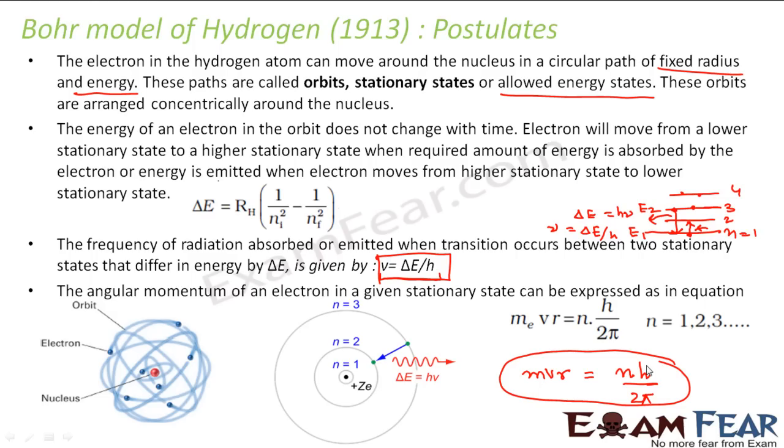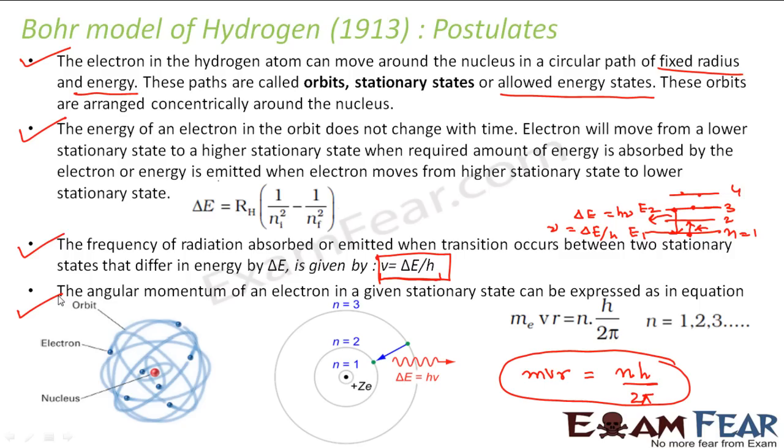So these are the important postulates which constitute the Bohr's model of hydrogen atom. Let us quickly review what the Bohr model of hydrogen atom tells. It tells that electron moves in circular orbits, but these orbits are arranged concentrically, and the electrons moving on a particular orbit will have a fixed energy and a fixed radius.